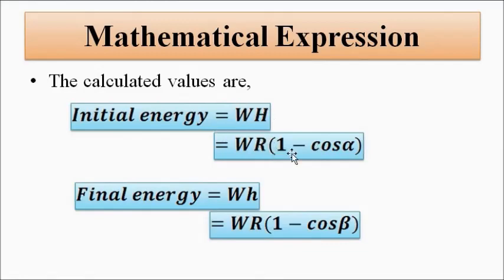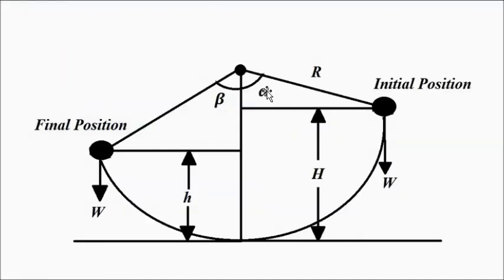So H is equal to R minus R cos alpha. This much value is equal to R cos alpha. Cos alpha is equal to base by hypotenuse, so this base is equal to R cos alpha.